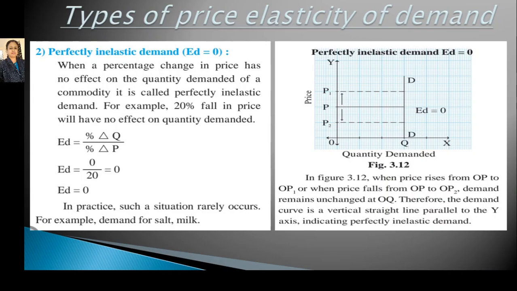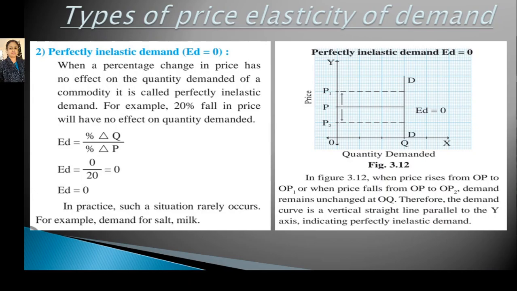When a percentage change in price has no effect on the quantity demanded of a commodity, it is called perfectly inelastic demand. For example, a 20% fall in price will have no effect on the quantity demanded. The formula: ED equals percentage change delta Q divided by percentage change delta P.